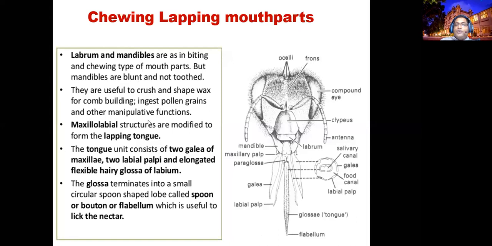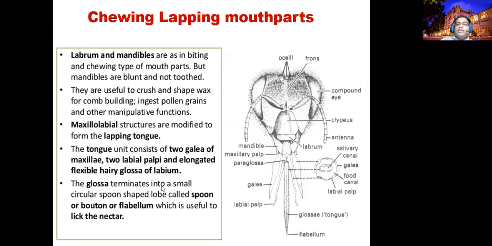Maxilla and labium joined together form the maxillolabial complex. And I told you the glossa and paraglossa join together to form a lapping tongue. The glossa and paraglossa are elongated, flexible, hair-like structures of the labium, tongue-like. It's an explanation of how this mouth has been modified, right?